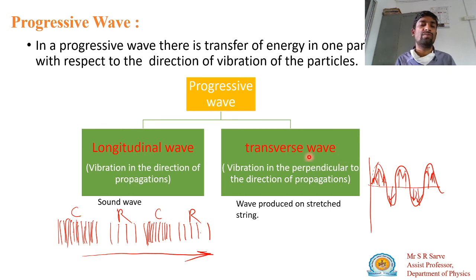So what is a longitudinal wave? Where the vibrations are in the direction of propagation. Particle vibration and direction of propagation are both in the same direction. And if the particle vibrations are in this direction and this is the direction of propagation, both perpendicular to each other, then that is known as which wave? Transverse wave.